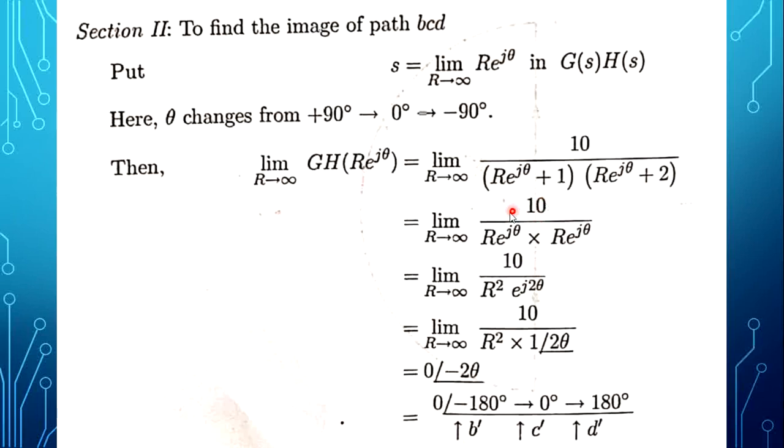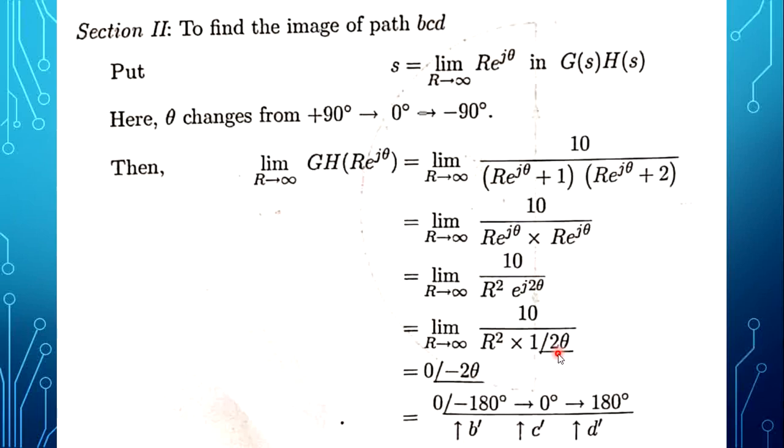Here, R tends to infinity. When we compare with R, the 1 value is negligible. In the same way, the 2 is negligible compared with R. So only R into e to the power j theta is taken into consideration. When limit R tends to infinity, we get 10 divided by R square e to the power j 2 theta. The magnitude and angle can be written as 10 over R square, angle minus 2 theta.